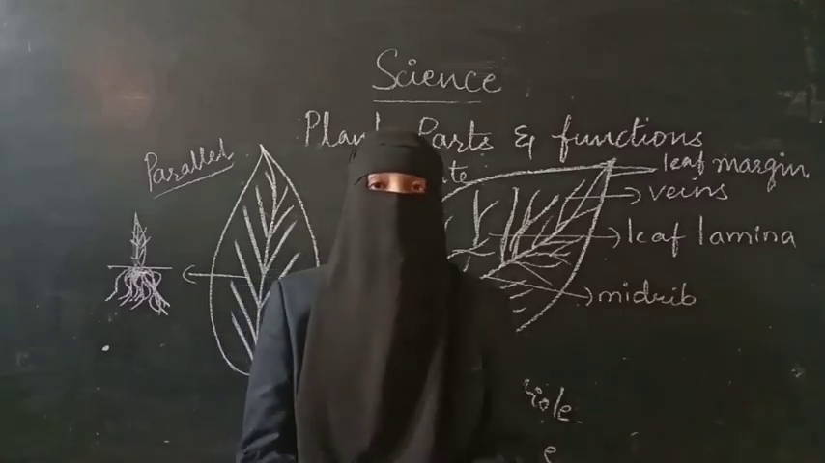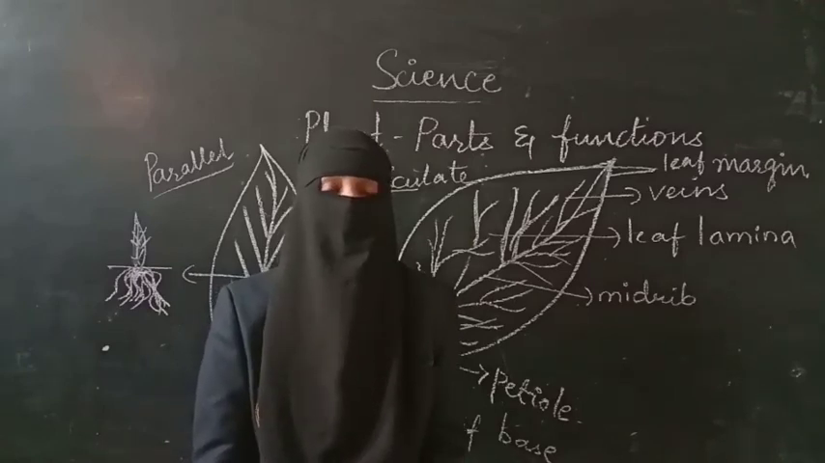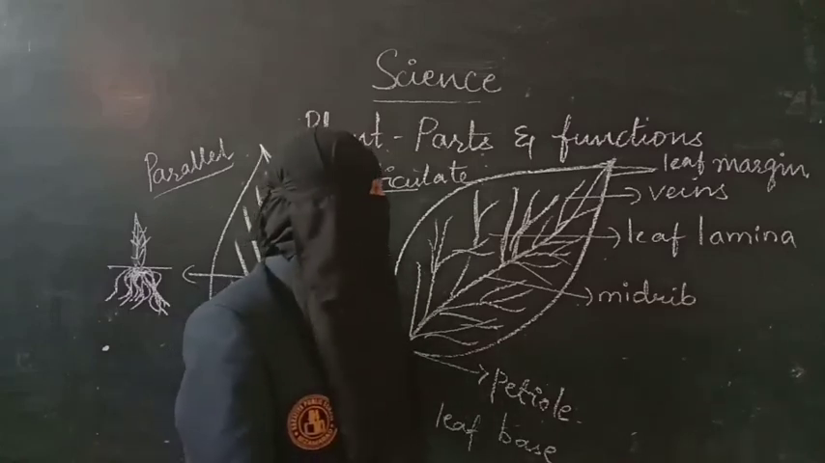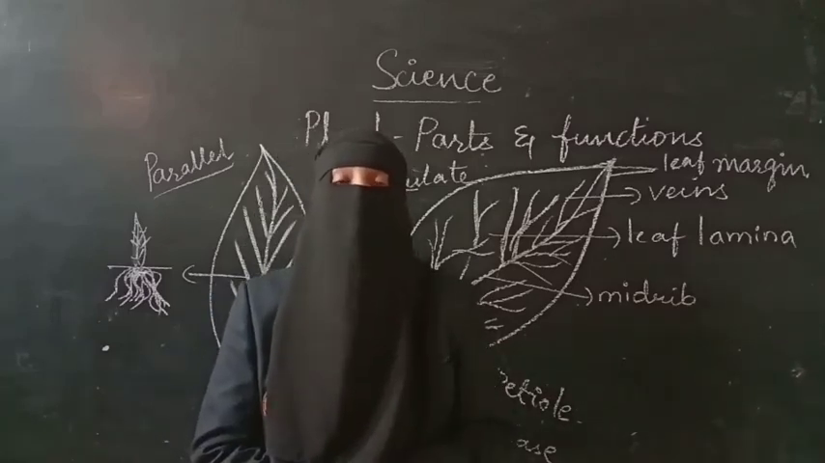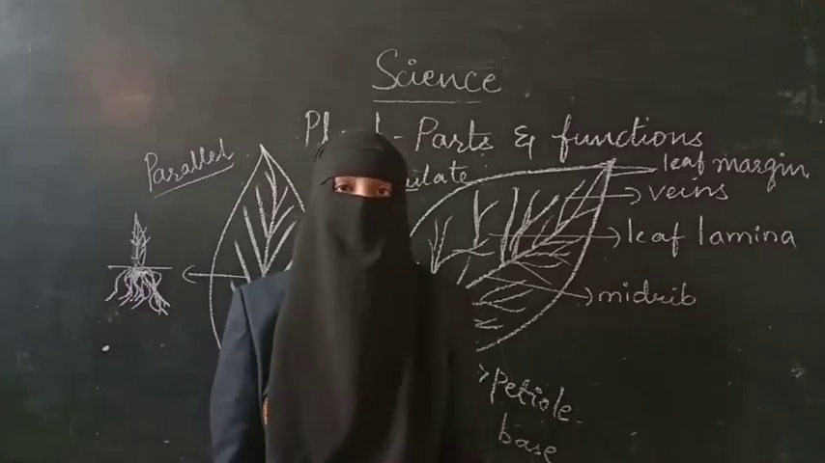Let us recall the important function of the leaf. The leaves perform photosynthesis and they store the food for a plant. And not only that, they will also perform respiration and transpiration. How, we will be learning in the next video.